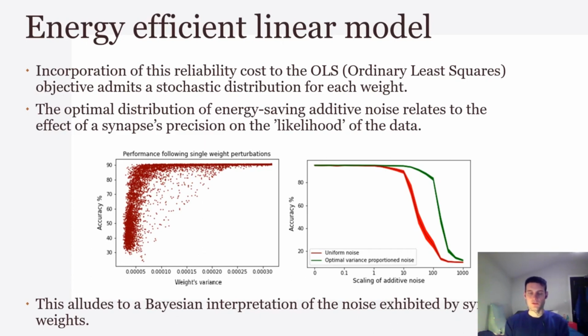And the plot on the right shows that if we add noise to weights proportionally to the variance obtained by the objective, we have a tenfold increase in model robustness as compared to adding the noise uniformly to each weight.